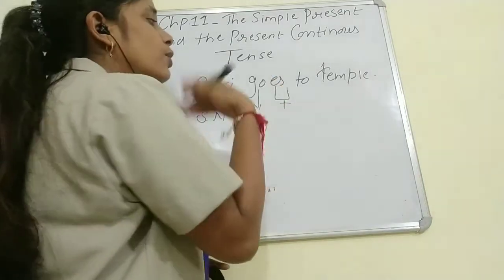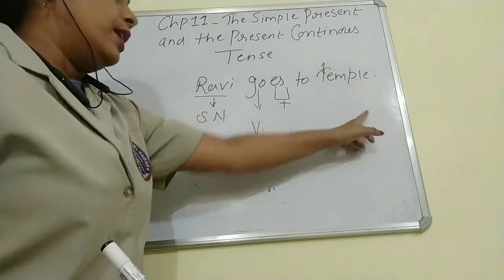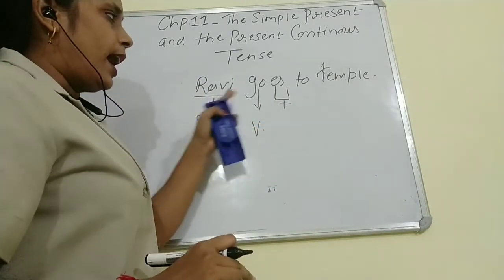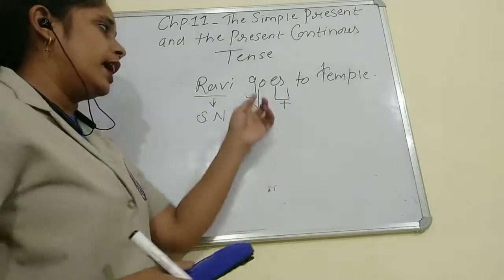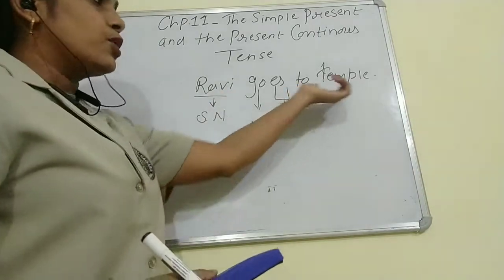So it becomes goes. Ravi goes to temple. As Ravi is a singular noun, we will add s or es to the base form of the verb.